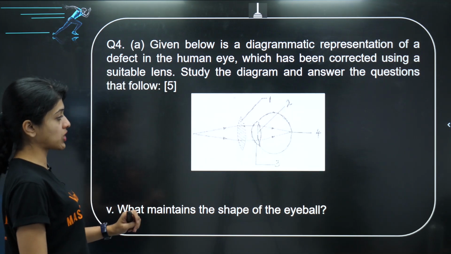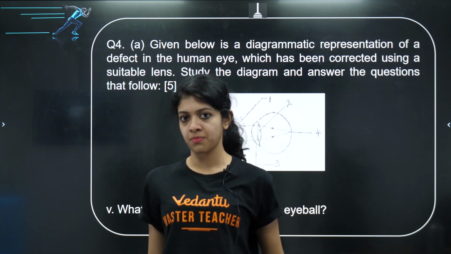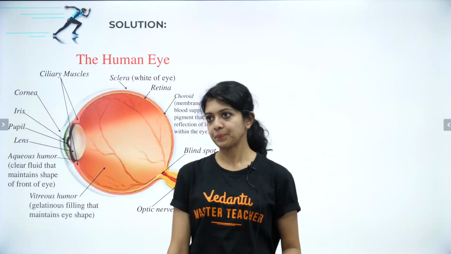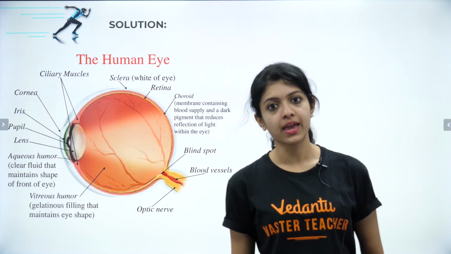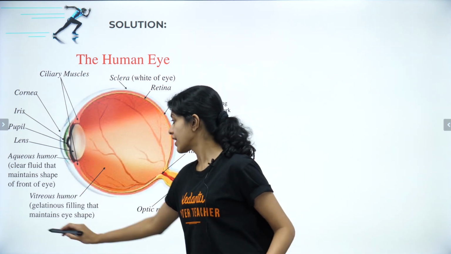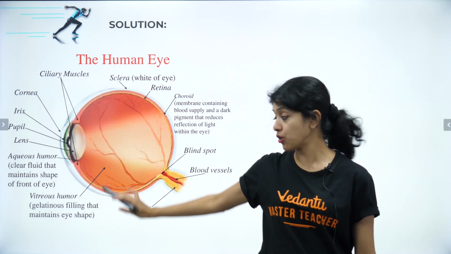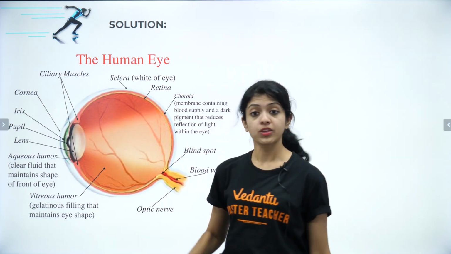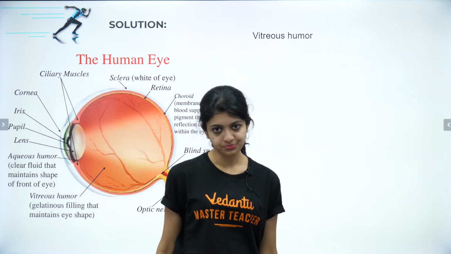What maintains the shape of the eyeball? Not exactly or directly related to this image, but related to the eye. Okay? Yes. What maintains the shape of the eyeball? It is something called the vitreous humor. This basic gelatinous filling that's out there inside this, which maintains the shape of the eyeball.